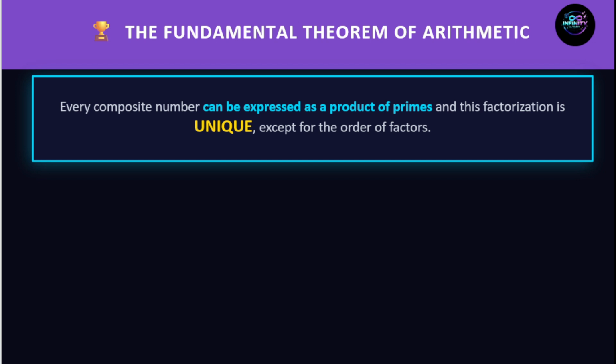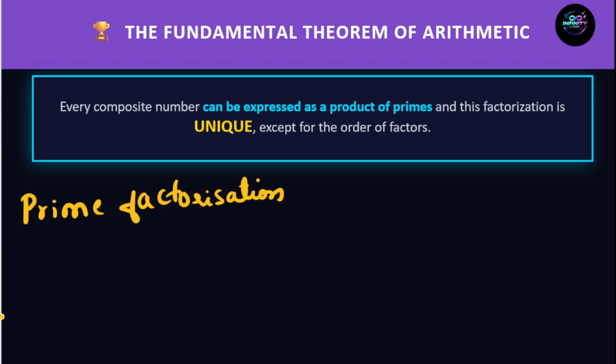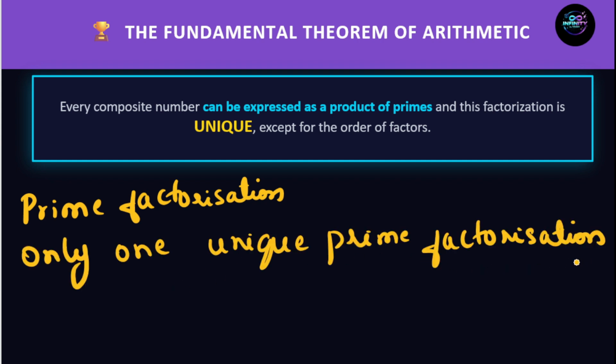Now let's move on to the main part of this topic, that is what is the fundamental theorem. Every composite number can be expressed as a product of prime numbers, and this factorization is unique except for the order of factors. We'll understand the statement of the fundamental theorem of arithmetic. Simple meaning, right? Every number has a prime factorization, only one unique prime factorization.